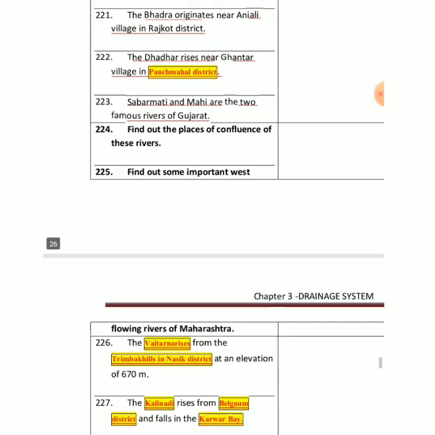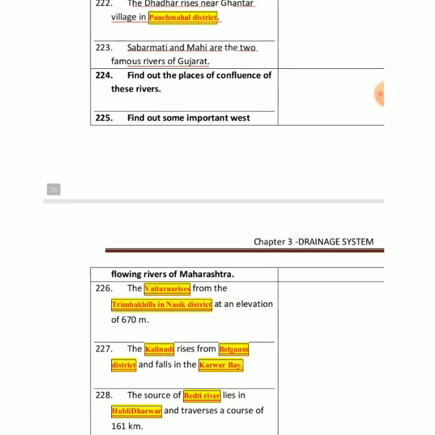So we come across the west flowing rivers of Maharashtra now. We'll take on some rivers of Maharashtra.